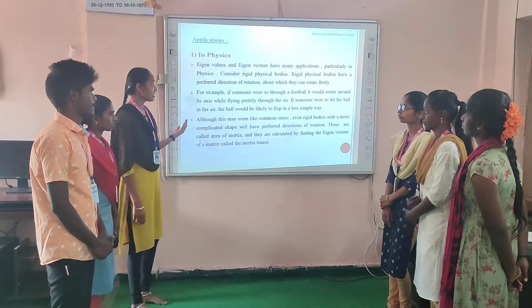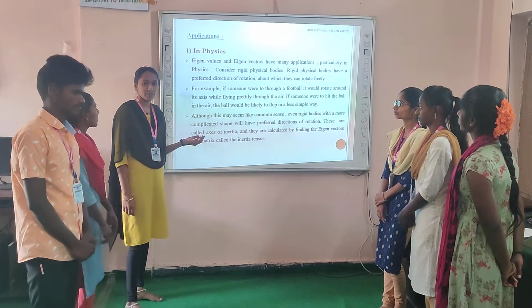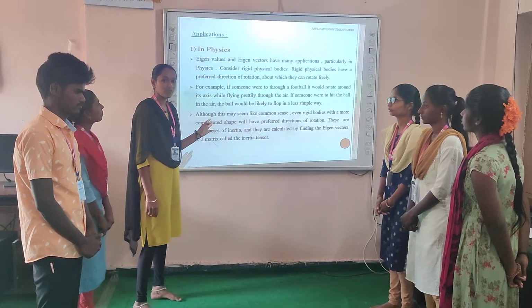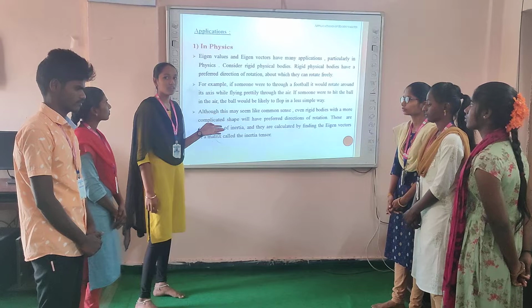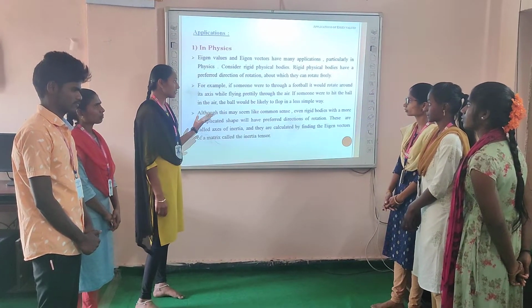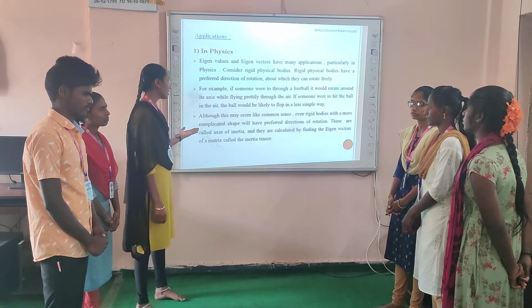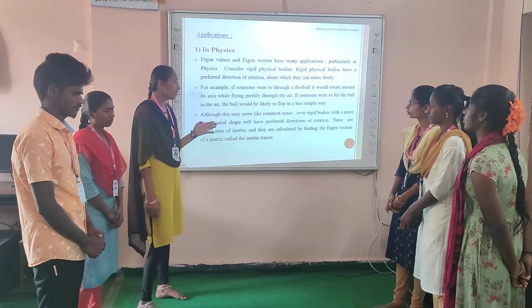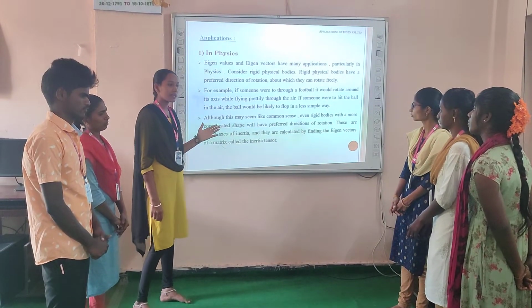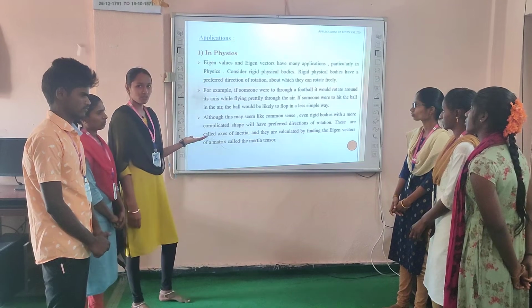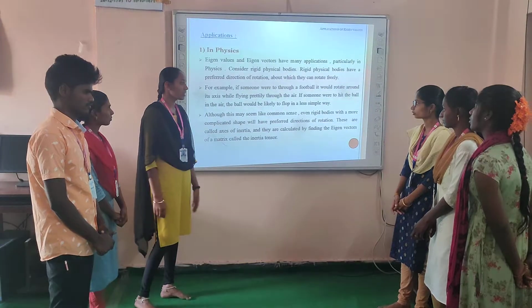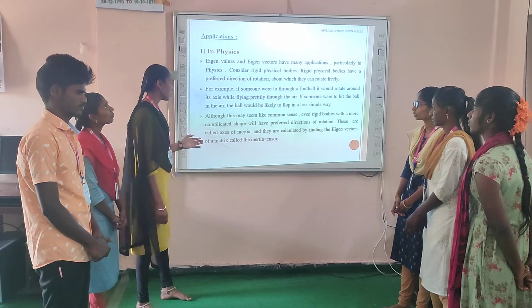Applications of eigenvalues in physics. Eigenvalues and eigenvectors have many applications, particularly in physics. Consider rigid physical bodies. Rigid physical bodies have a preferred direction of rotation about which they can rotate freely. For example, if someone threw a football, it would rotate around an axis in the air. If someone hit the ball in the air, the ball would be likely to flop. Although this may seem like common sense, even rigid bodies with a more complicated shape will have a preferred direction of rotation. These are called axes of inertia, and they are calculated by finding the eigenvectors of a matrix called the inertia tensor.